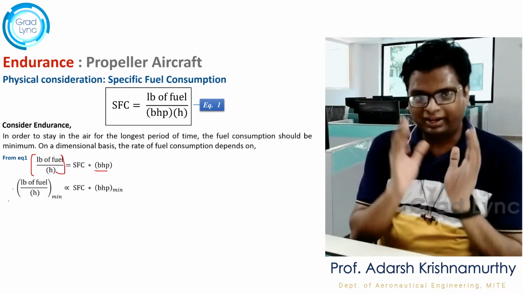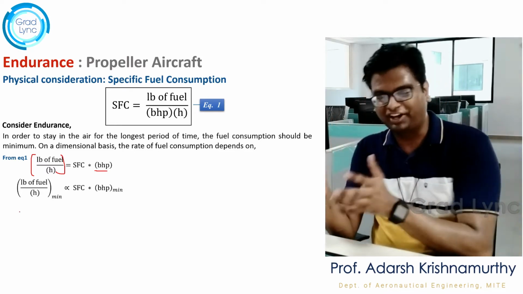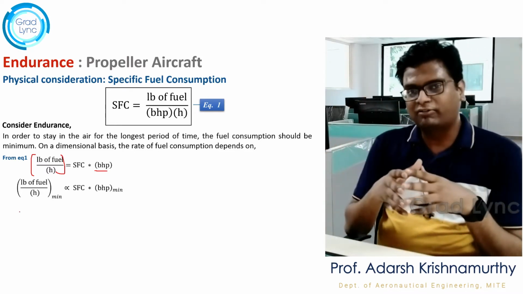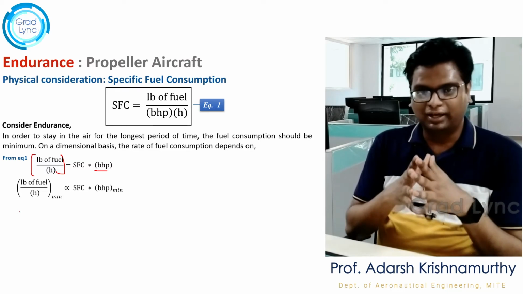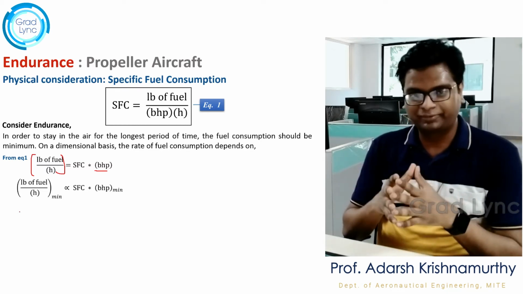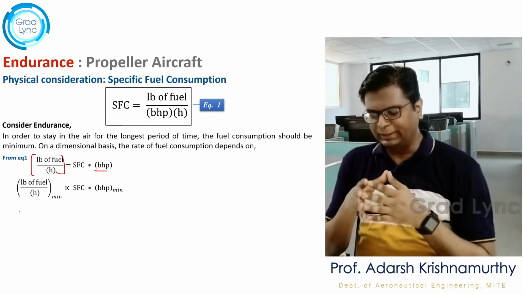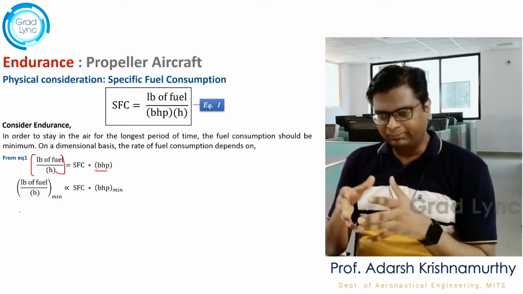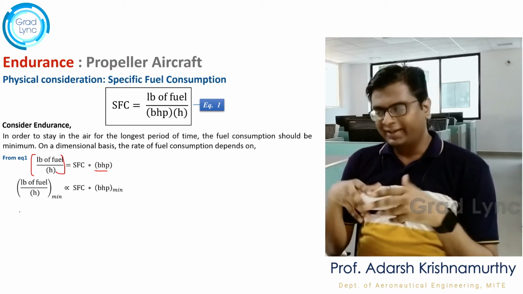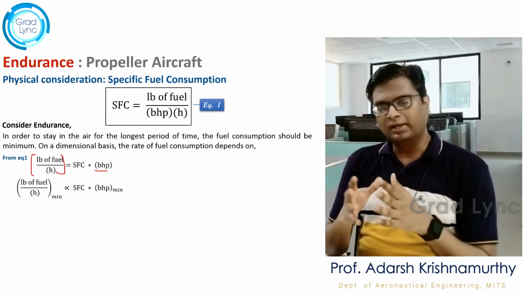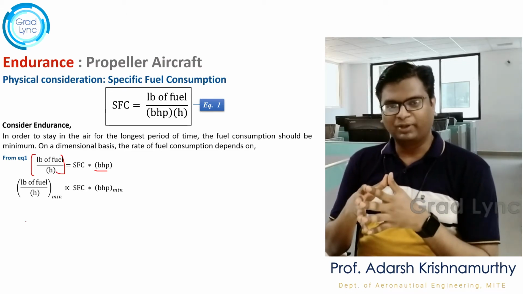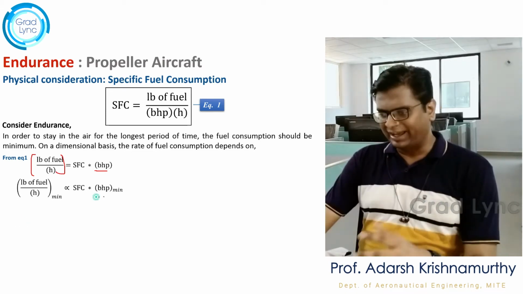So the rate depends directly on the power required. The higher the power required, the more fuel is consumed per hour. So if I observe carefully, the minimum rate of fuel consumption is achieved when the power required is minimum, or the BHP is minimum. The maximum endurance.